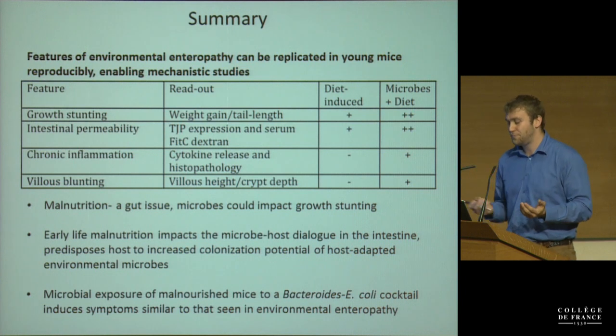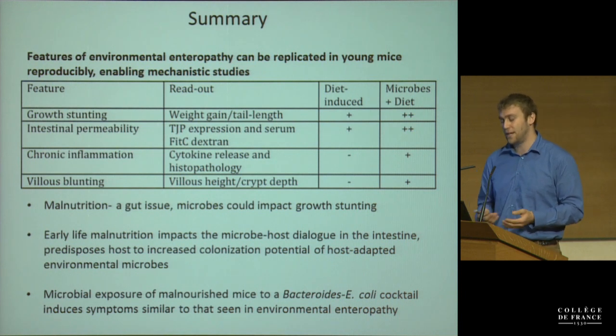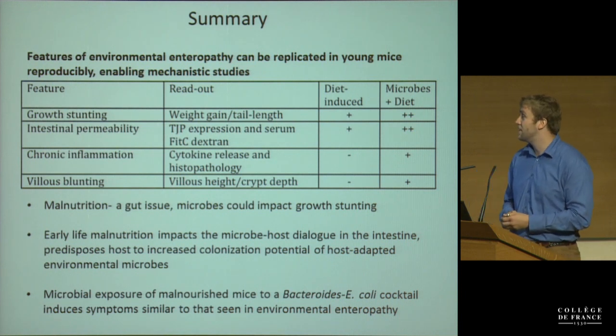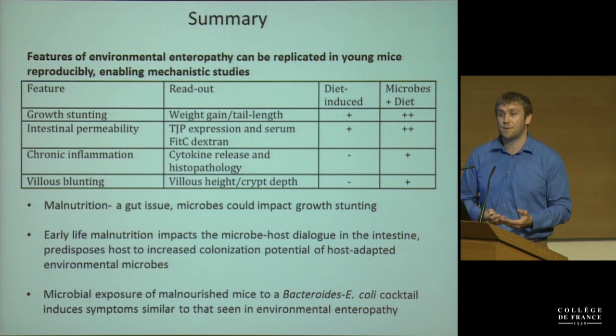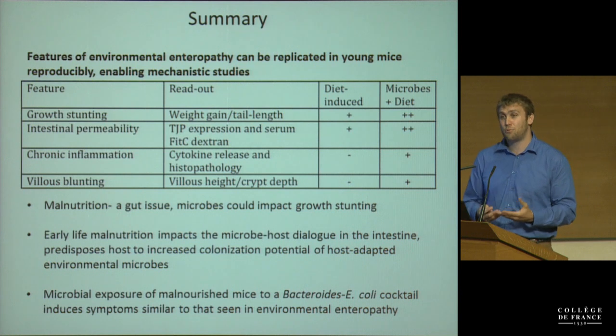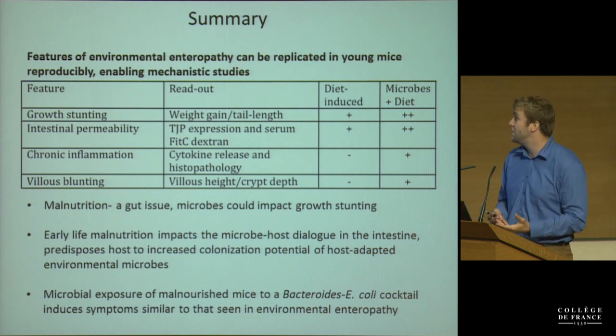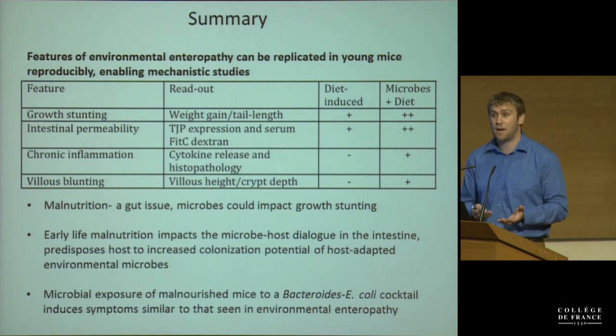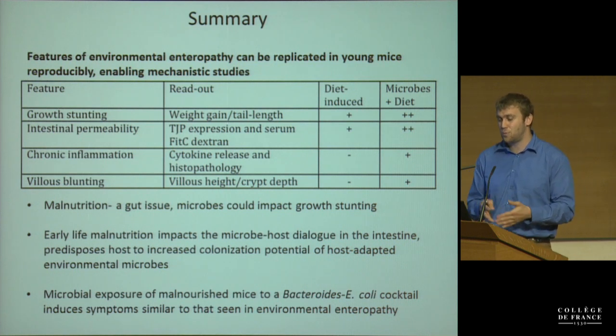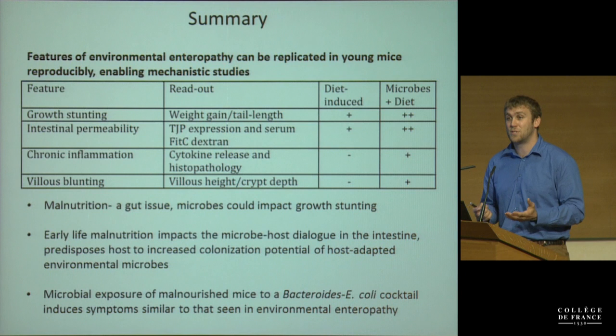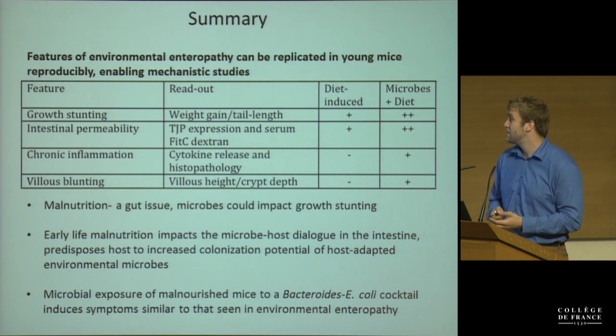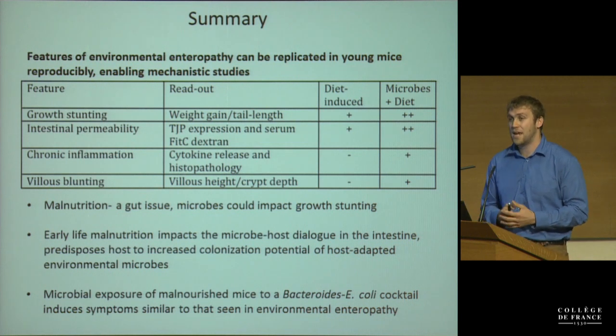So what we can take from this is that we can now start to think of malnutrition as a gut issue, similar to the way we think about obesity. And microbes could impact growth stunting. Early life malnutrition could impact the microbe-host dialogue in the intestine, and it could predispose young kids to increased colonization potential of these host-adapted environmental microbes. So you can imagine that kids raised in areas with poor sanitation could be exposed a lot more to these specific bugs, and this could be what's driving this enteropathy, this sort of subclinical colonization of pathobionts. So microbial exposure to this Bacteroides and E. coli cocktail induces symptoms similar to what's seen in environmental enteropathy.